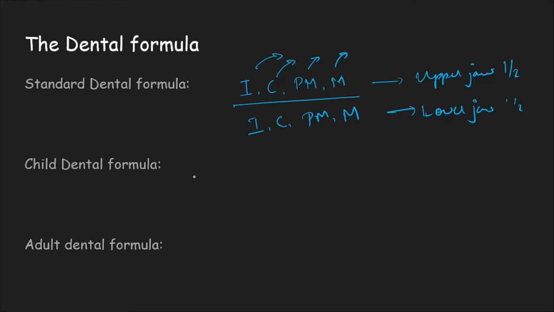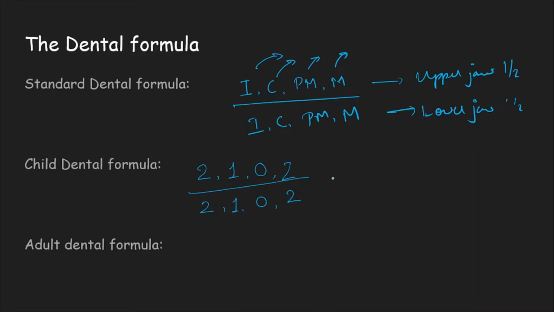Coming to the child's dental formula, every child has two incisors, one canine, no premolar and two molars, followed by the same on the lower side: two incisors, one canine, no premolar and two molars.